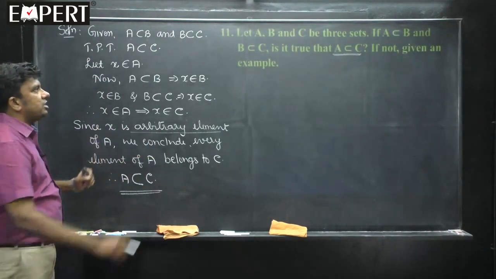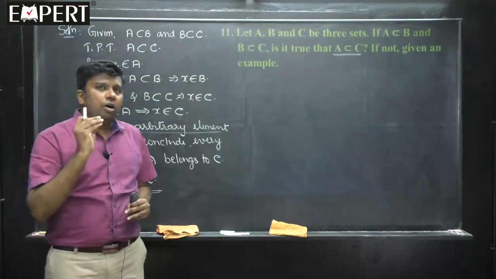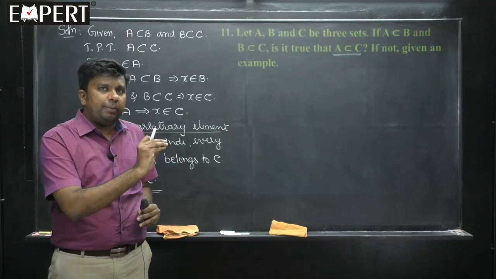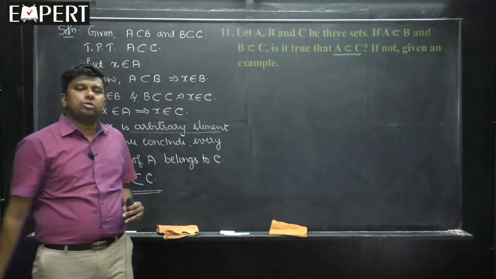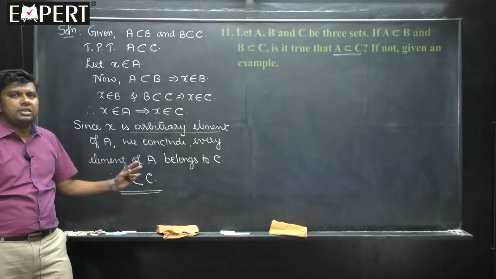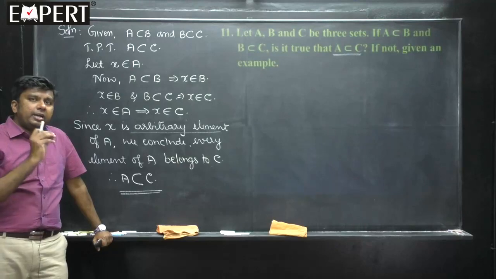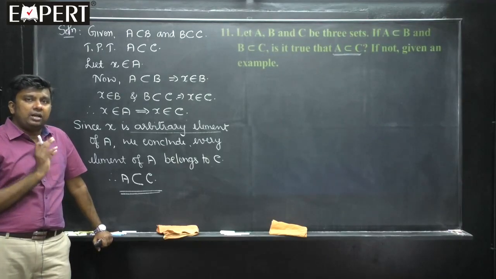Every time when you deal with such problems, when one set is a subset of another set, always think about taking an element in the previous step and show that that element belongs to the other set, and then we can conclude, because it is an arbitrary element, it is a subset. This is the way we expect students to solve problems whenever it is asked to prove a general result.